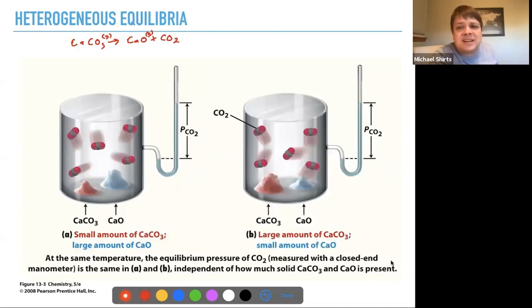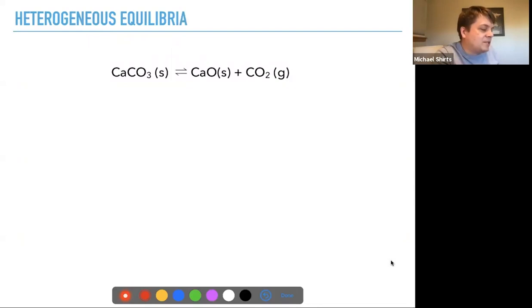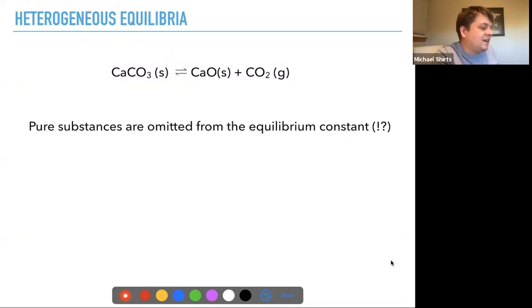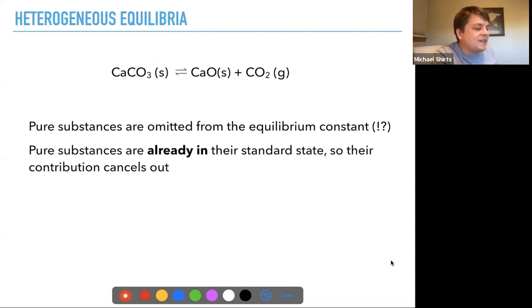So it's not about how much there is, it's about how concentrated it is. The partial pressure is a measure of the concentration of the gas, right? So that is the key to heterogeneous equilibria: the pure phases don't occur in the equilibrium constant. The way to think about this is that the pure substances are already in their standard state. Now, what's the standard state of CaCO3 solid? It's just CaCO3 solid. It's pure, so it's already in its standard state.